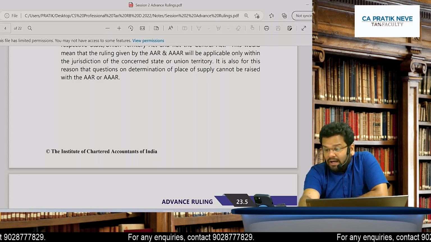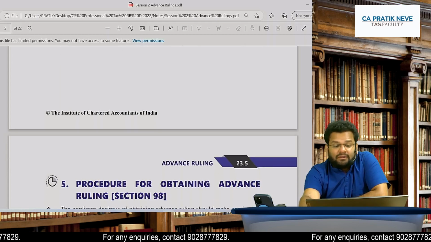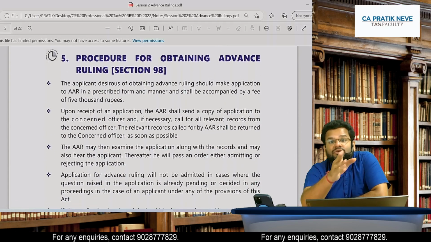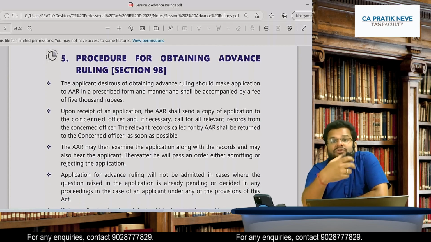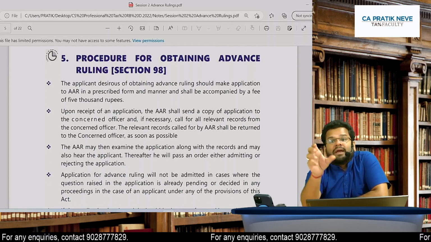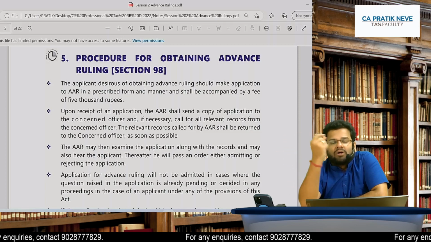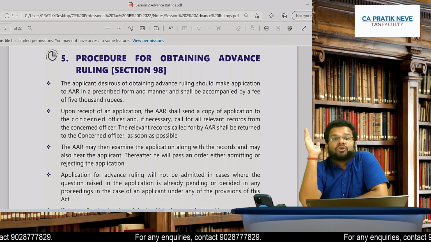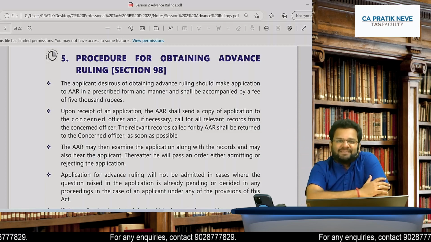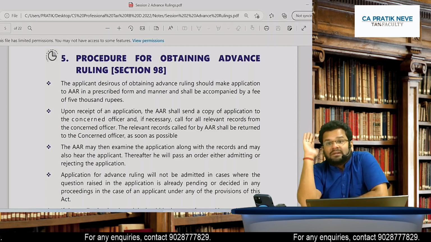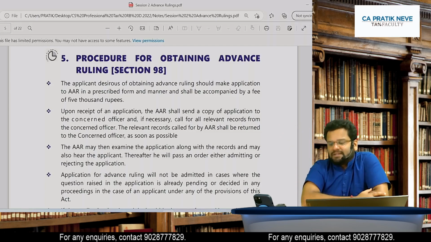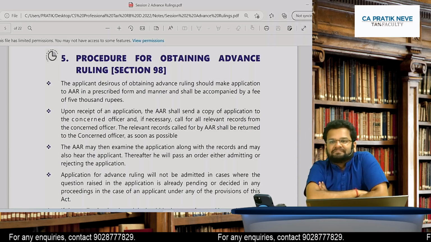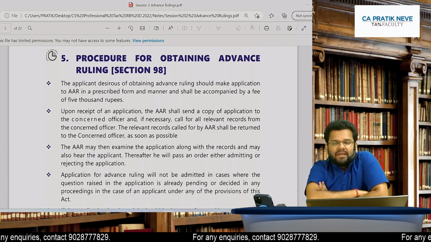Okay. Anisha is saying, please repeat the last point. What I am saying, Anisha, is the provisions of constitution of AAR. Constitution means how AAR will be formed. These provisions are not given in the CGST Act. These provisions are given in the respective SGST Acts. Clear, Anisha? Yes, very good. That's the only point.